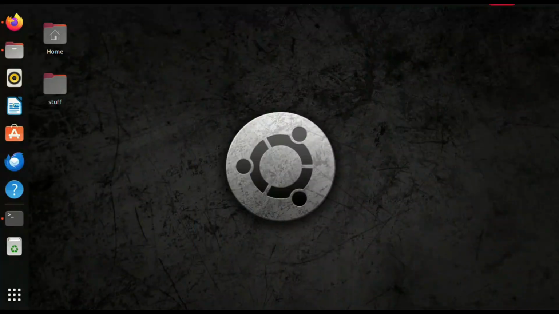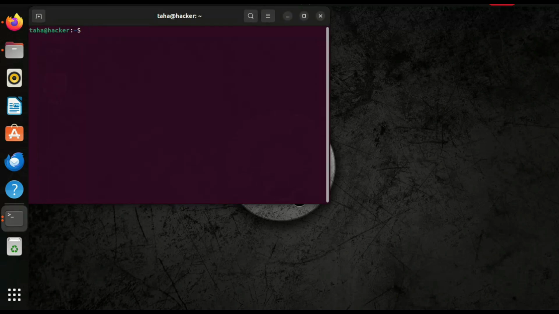Now, let's move towards the basics of Linux commands that are essential for beginners. So, here we go. This is my Linux screen. Let's quickly open our terminal. For this you can press Ctrl Alt and T. So the terminal is ready. This terminal is the place where we execute all our commands.